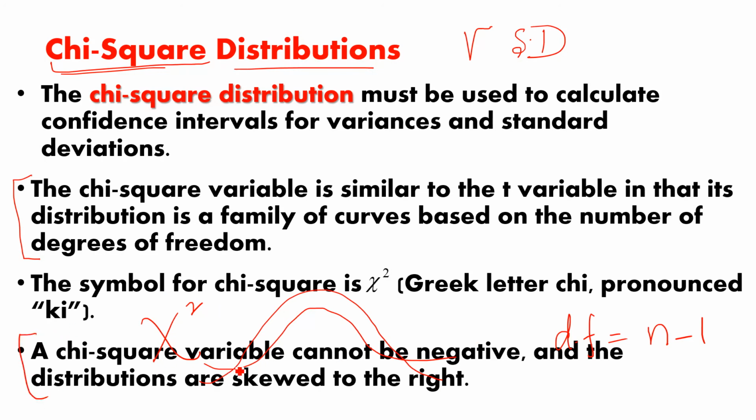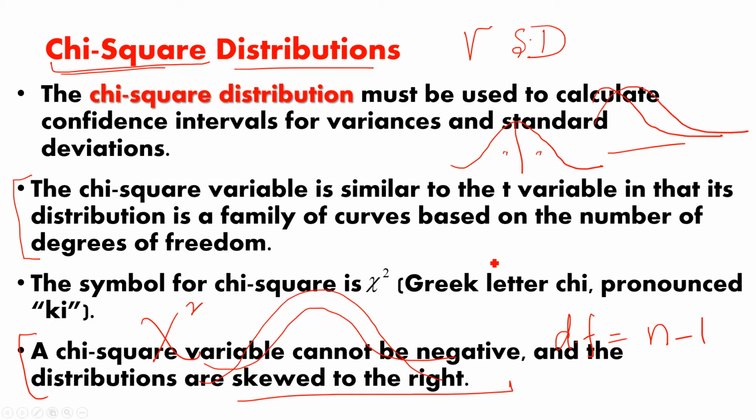The chi-square variable cannot be negative, and the distributions are skewed towards the right. This is one of the most important lines. What is the meaning of it? See, in our normal distribution, the graph is like this. On both sides we have the same amount of data. But in the case of chi-square, the graph is like this. Like this. It says that it cannot be negative and distributions are skewed to the right.